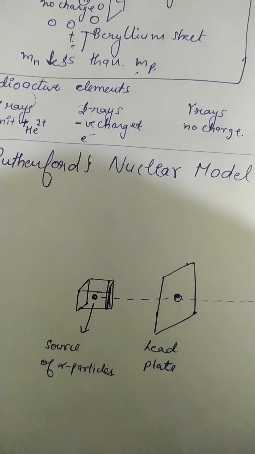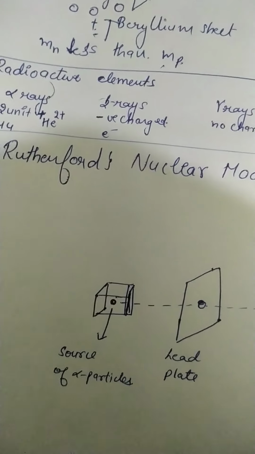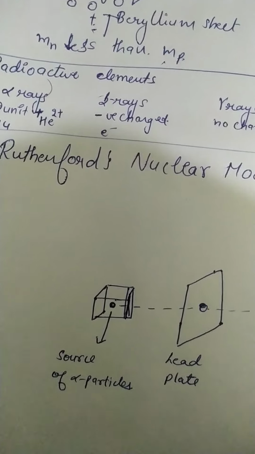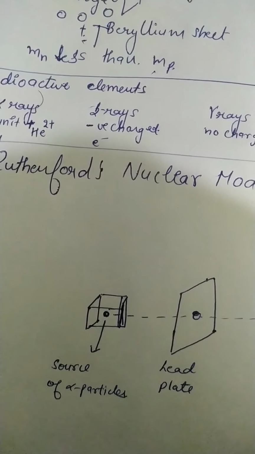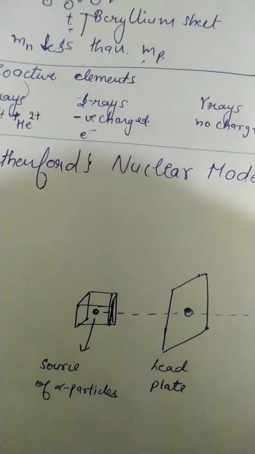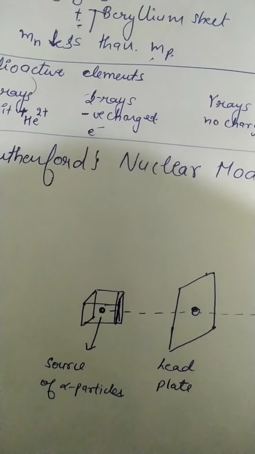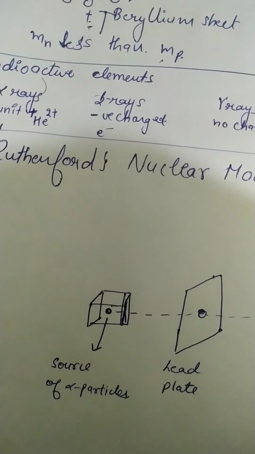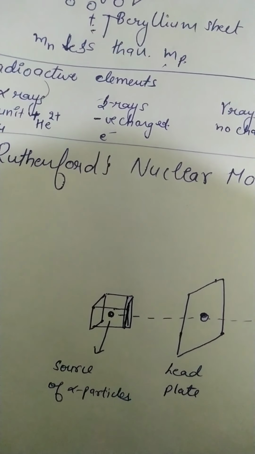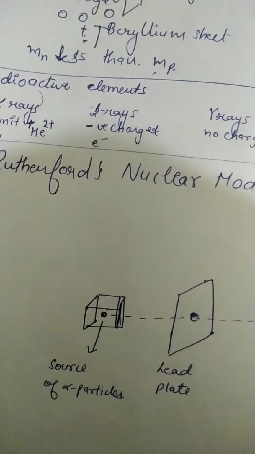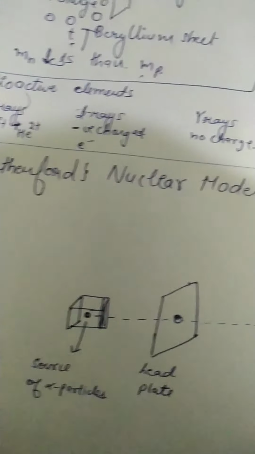She wanted to know why this happened. When she checked, there was some salt present near the photographic plate. So when she carefully observed these salts, she found that there are some elements which are